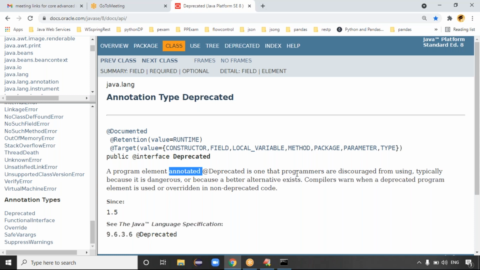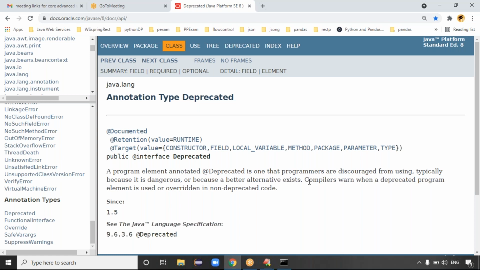Deprecated is one that programmers are discouraged from using. Deprecated means the data is available but not useful. Typically it is because it is dangerous, or because a better alternative exists. In Java, the things which are not useful, they won't remove.